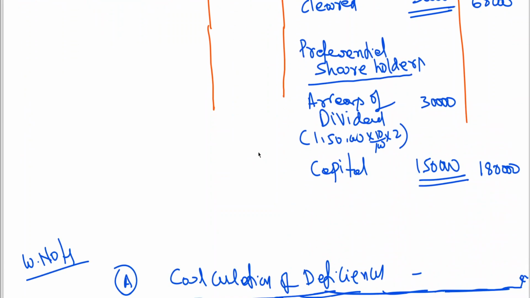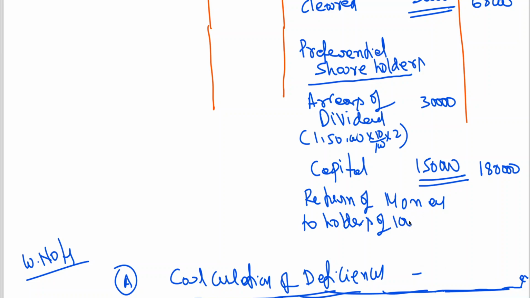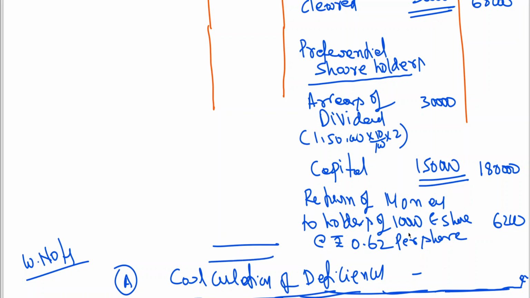And here you will be writing: return of money to holders of 10,000 equity shares at the rate of 0.62 per share, 6,200.